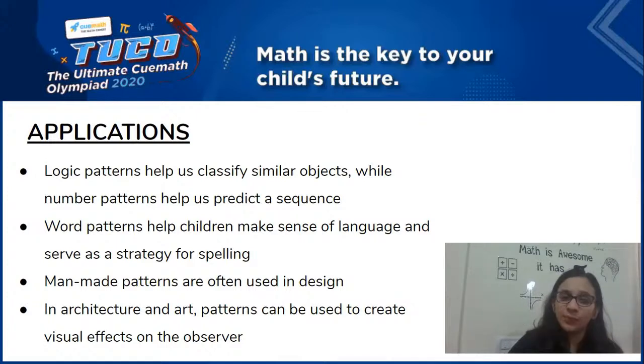It's very, very important for any child to make observations. Based on that observation, make some deductions and identify how two different things are different. What is the underlying criteria which is making them different? That helps us build on that. But when we come to number patterns, it helps us to predict a sequence.